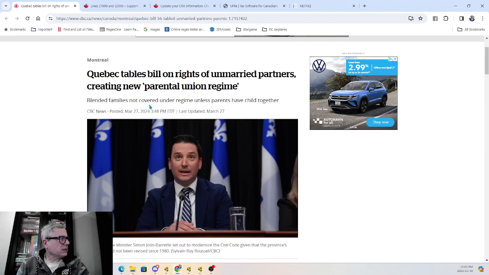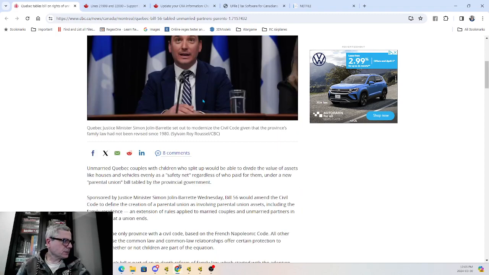This bill that has been tabled by the Quebec government will give equal rights for unmarried couples, creating a new parental union regime. To be eligible to fall under this regime, the couple has to have a child, be co-parenting a child, after this law has been enacted sometime next year.